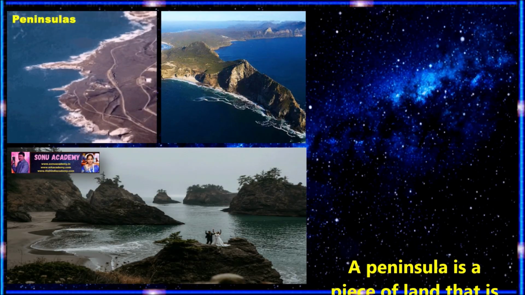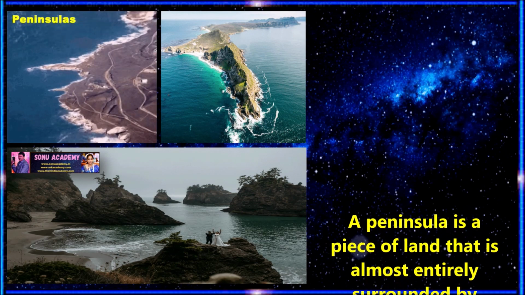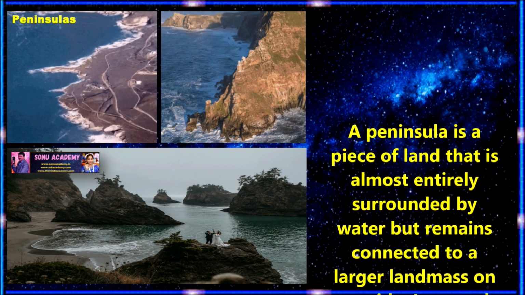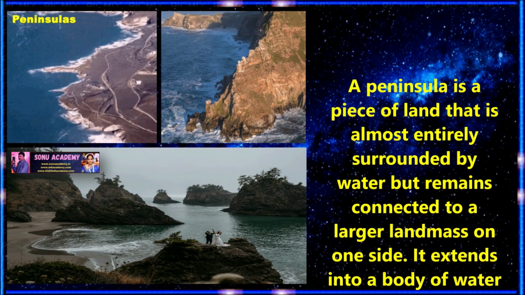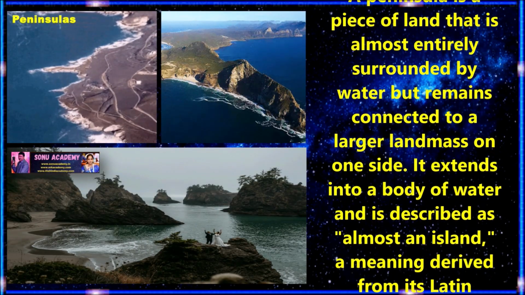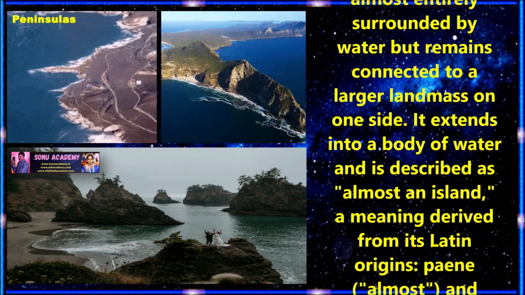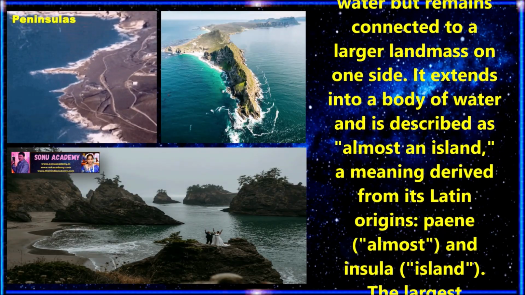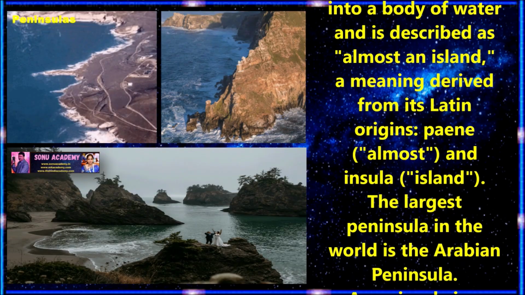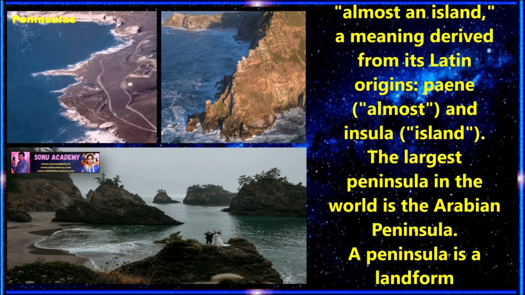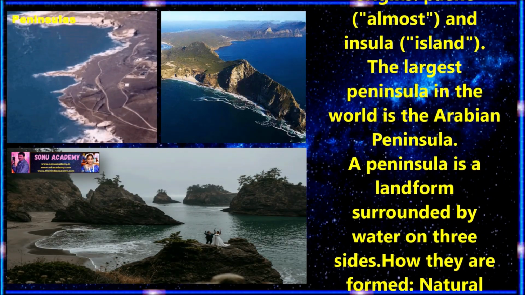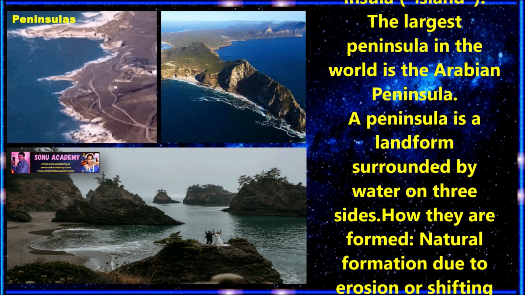Children, now let us discuss another type of landform which is called peninsulas. A peninsula is a piece of land that is almost entirely surrounded by water but remains connected to a larger landmass on one side. It extends into a body of water and is described as almost an island, a meaning derived from its Latin origin. Paene means almost and insula means island. The largest peninsula in the world is the Arabian Peninsula.